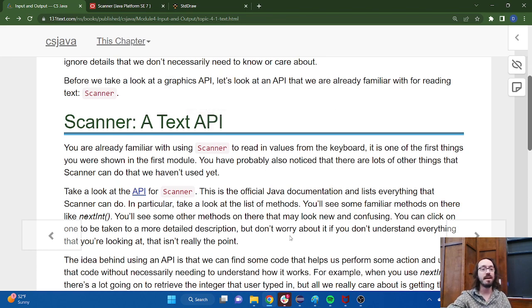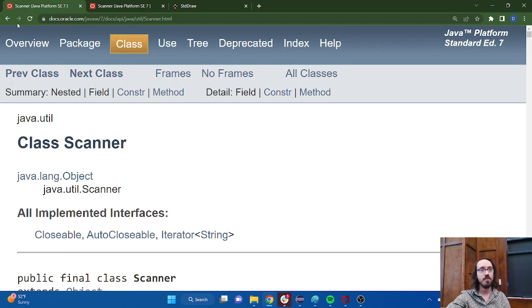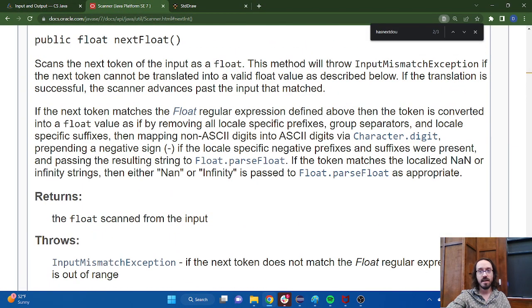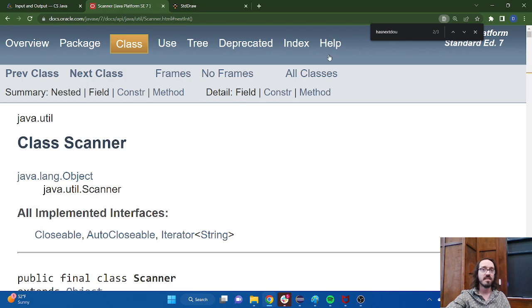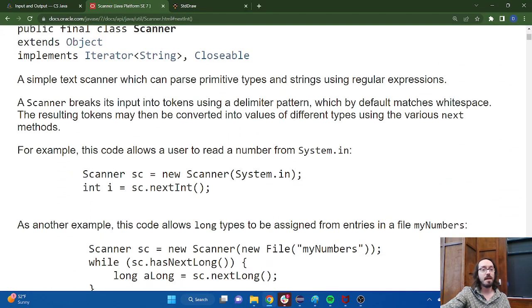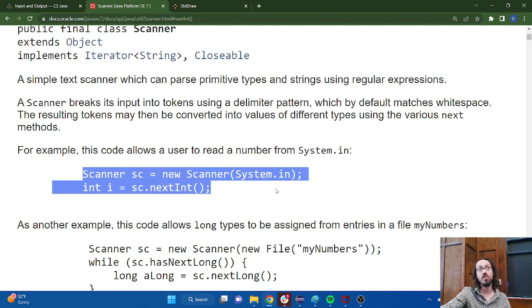So the actual API itself, I opened it in another tab already, is this. I've linked to this directly from the prep work, or if you Googled Scanner in Java, this is a page that I would expect you to stumble across, or one that looks very similar to it. May not be this exact one. This is a pretty standard API page for Java programs. And so you see that right up at the top, it gives us some information about the scanner. I see some very simple instructions about how to set it up and use it.